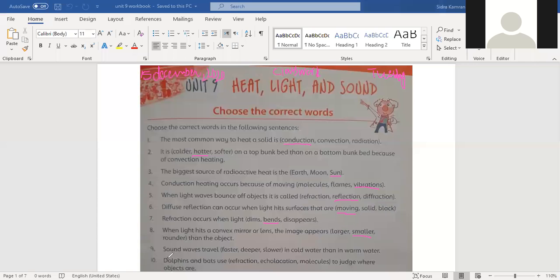Ninth sentence is sound waves travel faster, deeper, slower in cold water than in warm water. So what do you think? Abdul Rahman, can you answer this?